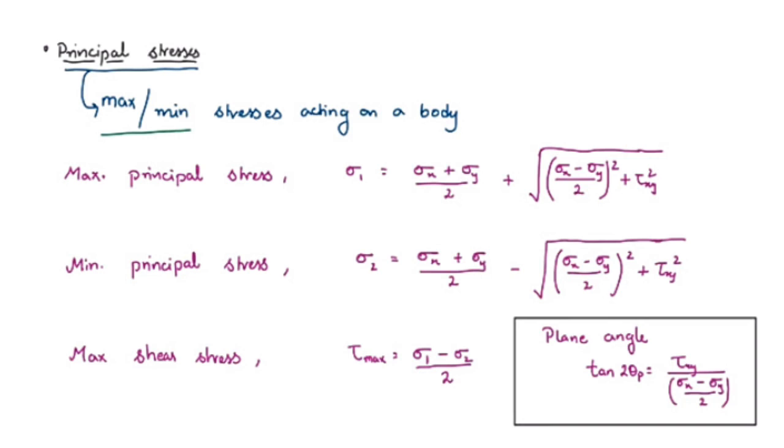Similarly, maximum shear stress is given by tau max, that is equal to (sigma 1 minus sigma 2) by 2. And the plane in which these principal stresses act is given by tan 2 theta p is equal to tau xy by ((sigma x minus sigma y) by 2), which can be written as tau xy by tau max. So these are the principal stress formulas.